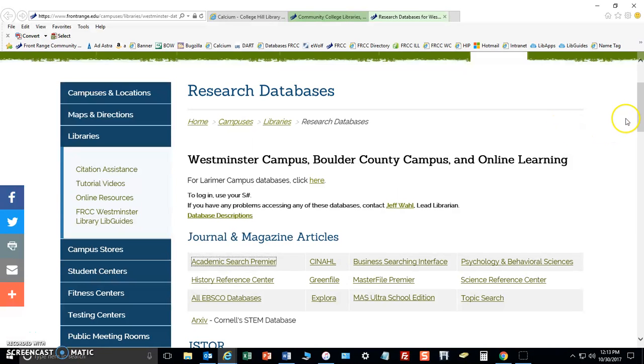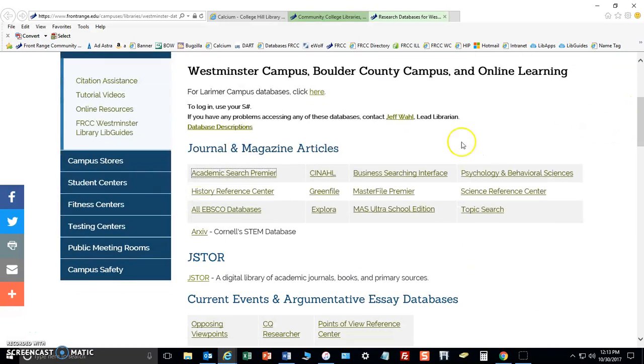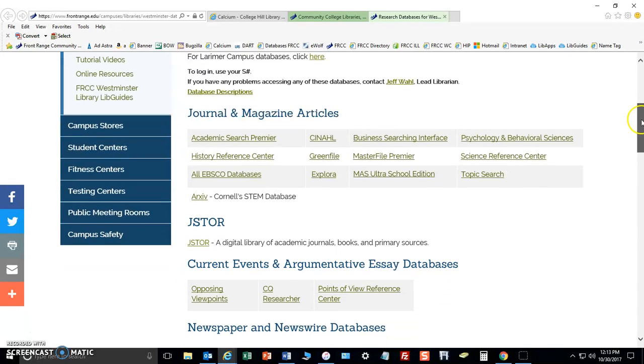Okay, let's talk about another database for this assignment. We just talked about the EBSCO, which would be this here, Academic Search Premier, and Psychology and Behavioral Sciences, which I use together, which are great for peer-reviewed articles. But this is an assignment where you'll need to look up some more basic information too. Who was this person? What were their theories like?